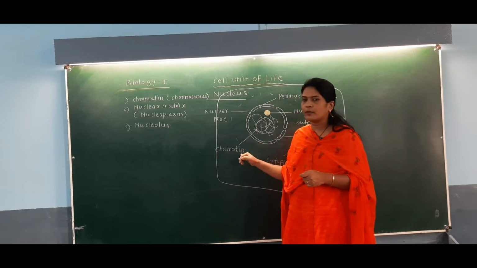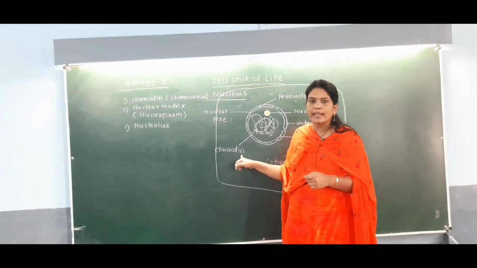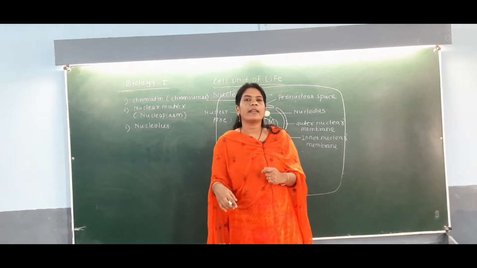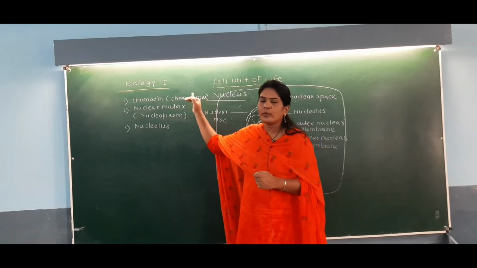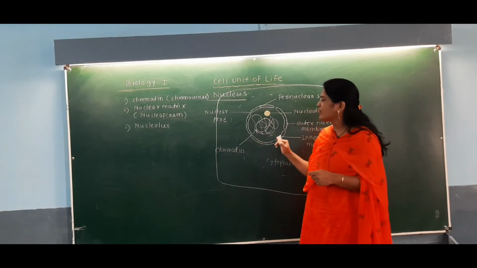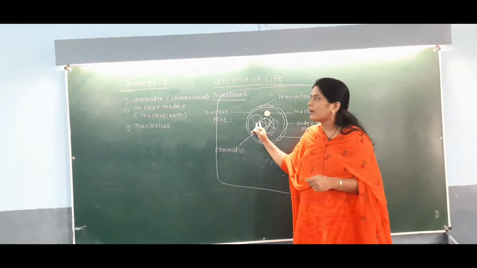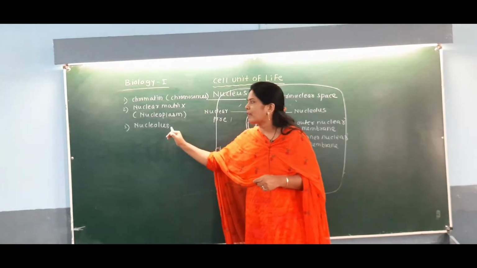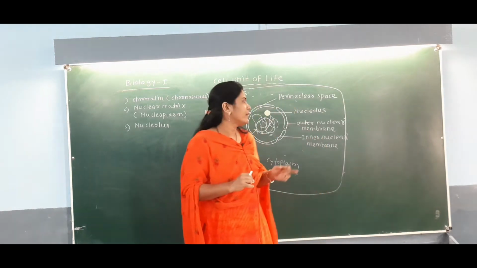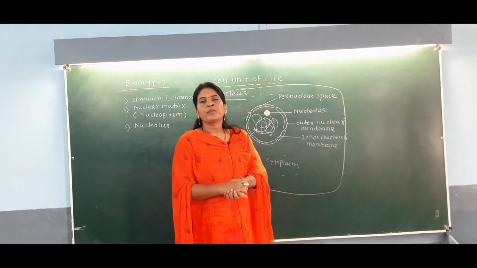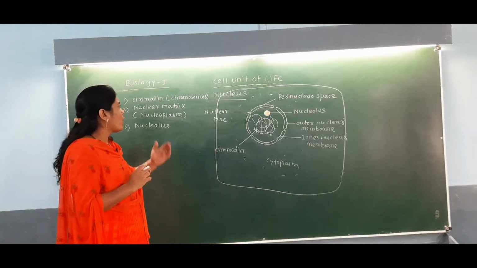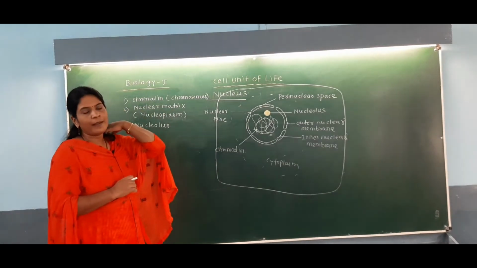Okay, so very important thing is that inside the nucleus you can observe three important parts. Chromatin, here we have labeled it as chromatin. When the cell is not dividing, that part is called chromatin. When the cell divides, at that time this chromatin gets converted into the chromosome. So chromosome and chromatin are the same thing. Then nuclear matrix. All the content present inside this nuclear membrane is called the nuclear matrix, also called nucleoplasm, and there is a round spherical body present, named the nucleolus. So inside the nuclear envelope you can observe these three important parts present in the nucleus.